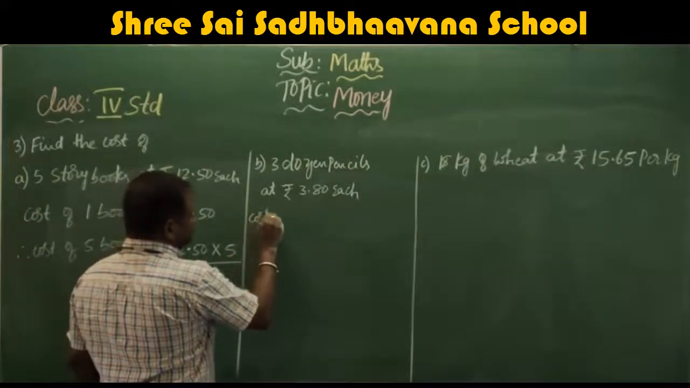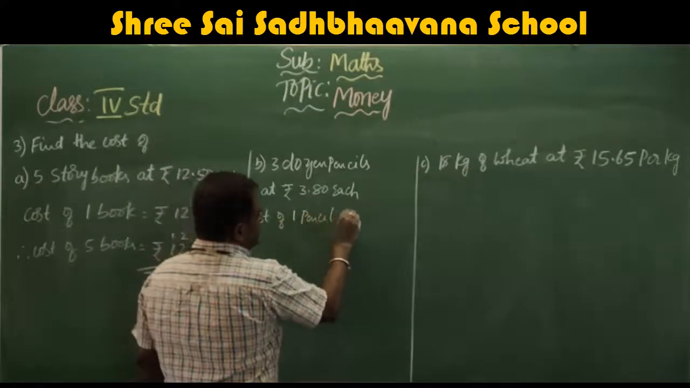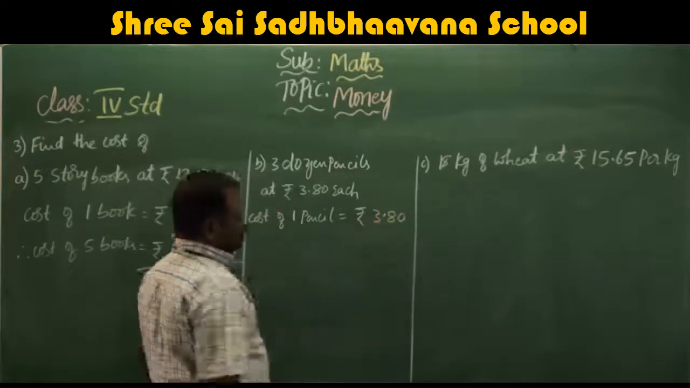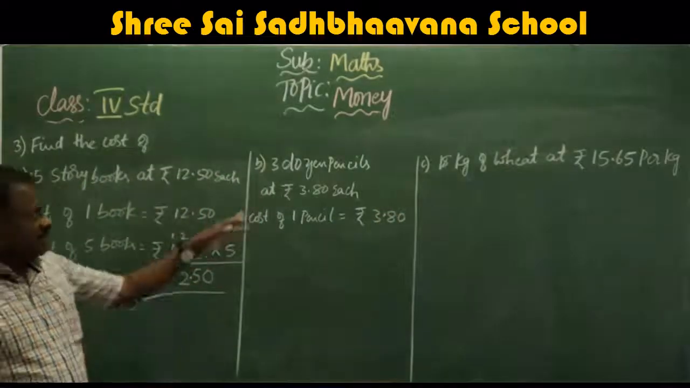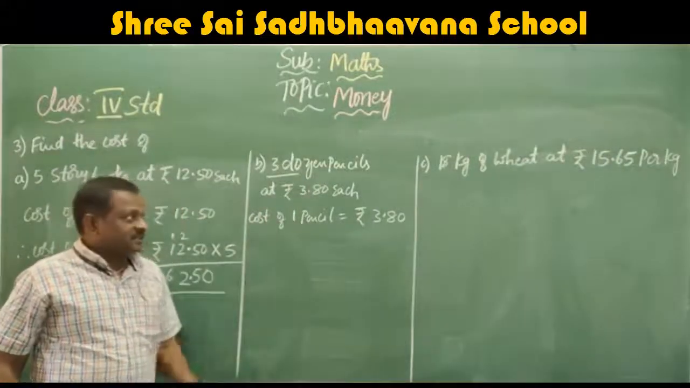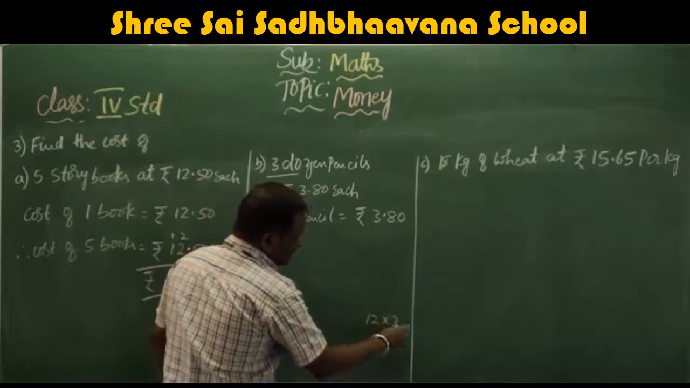Cost of one pencil is equal to rupees 3.80. Cost of 3 dozen. What is the meaning of 3 dozen? Yes, 1 dozen is equal to 12, so 12 into 3 dozen.